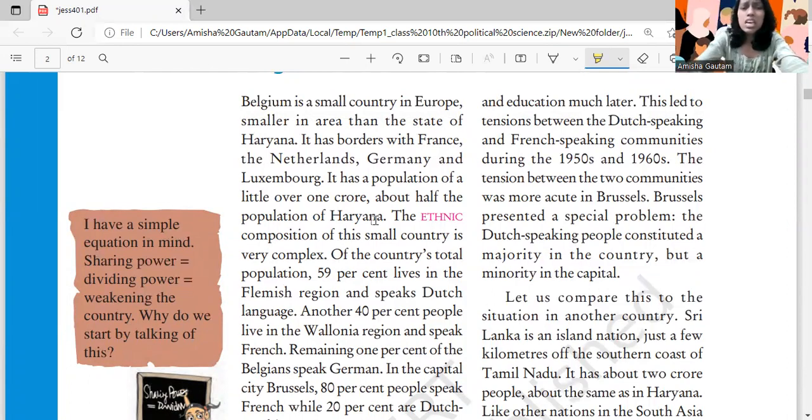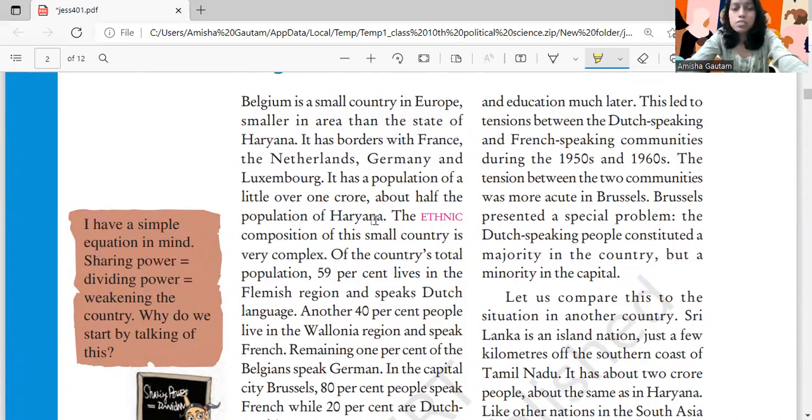So it's a country which is smaller in area than the state of Haryana, and even the population is half the population of Haryana. Now, the ethnic composition of this country is very complex.